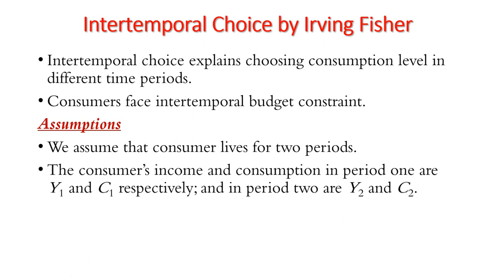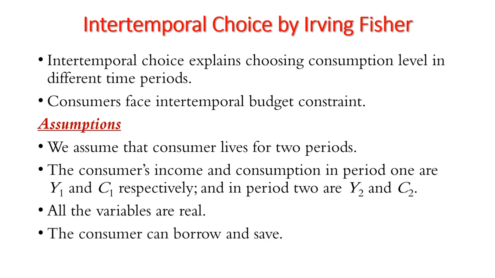We also assume that all the variables are real, that is, they are adjusted for inflation, and also that consumers can borrow and save. Therefore, consumption in any single period can be either greater or less than income in that period.